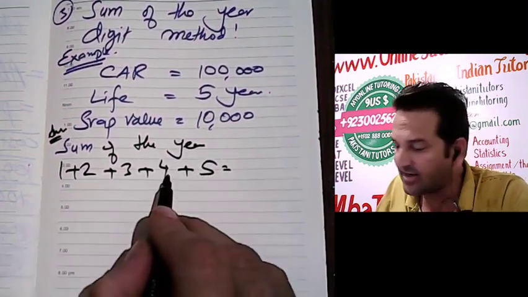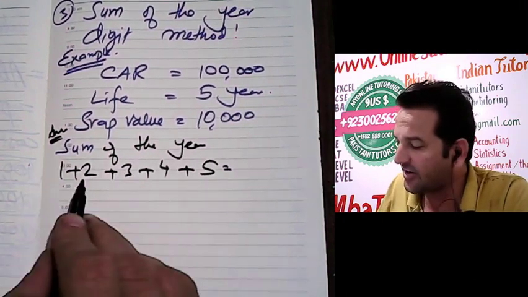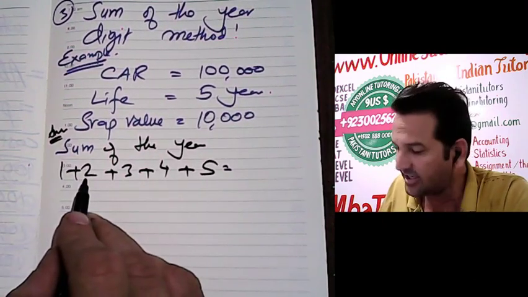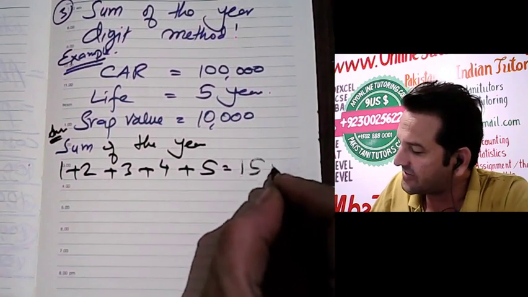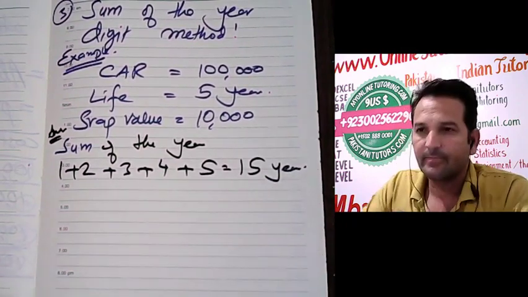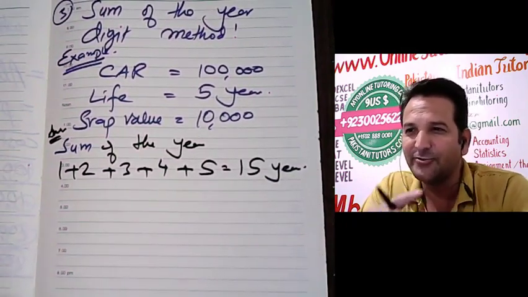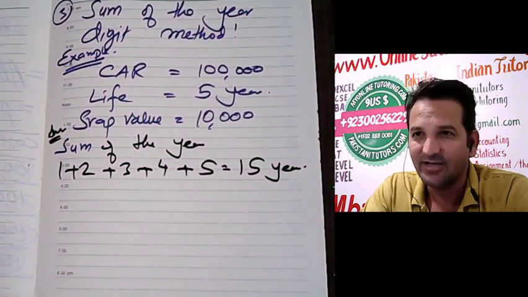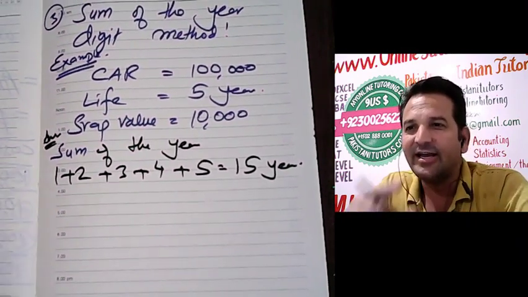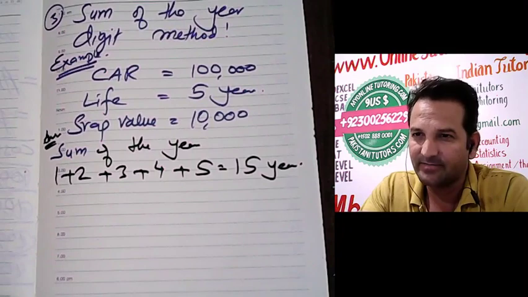5 plus 4 is 9. 9 plus 3 is 12. 12 plus 2 is 14. 14 and 1 will be 15 years. So this 15 will be used to calculate depreciation. That's why we call it the sum of the year digit method.